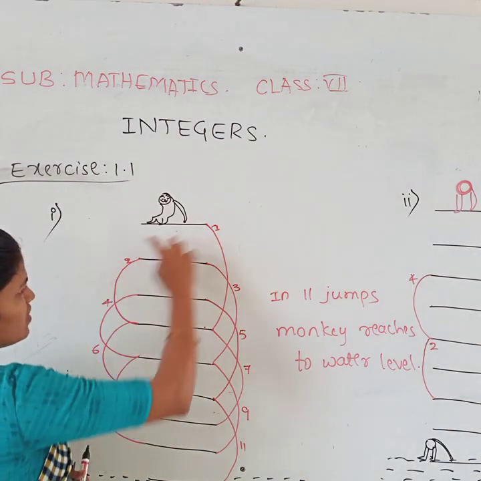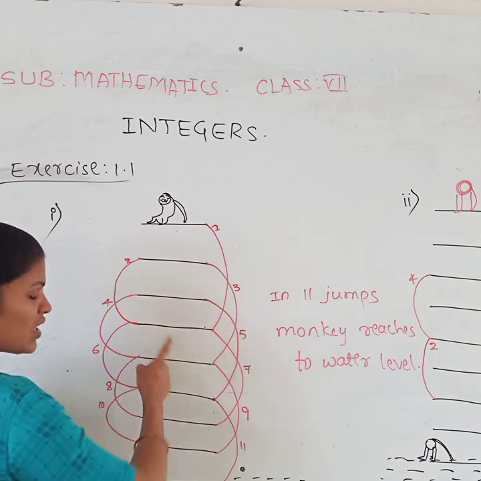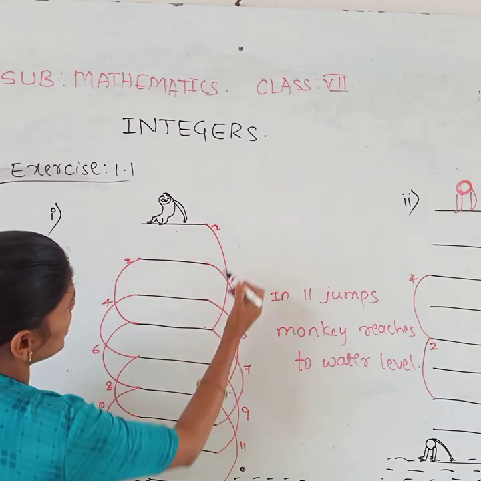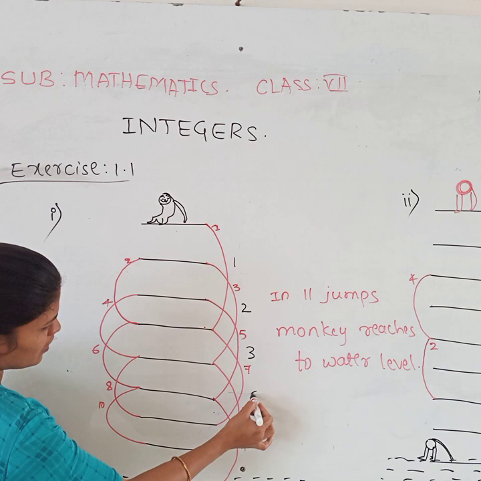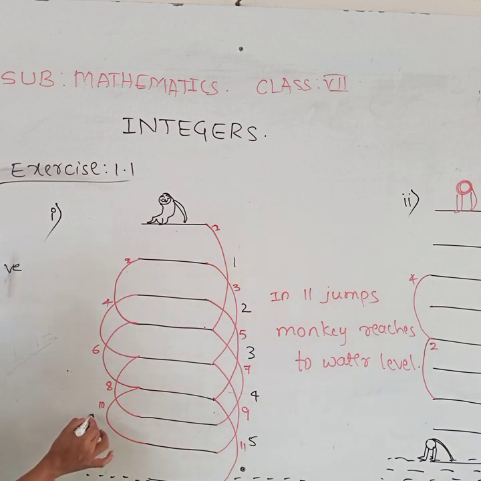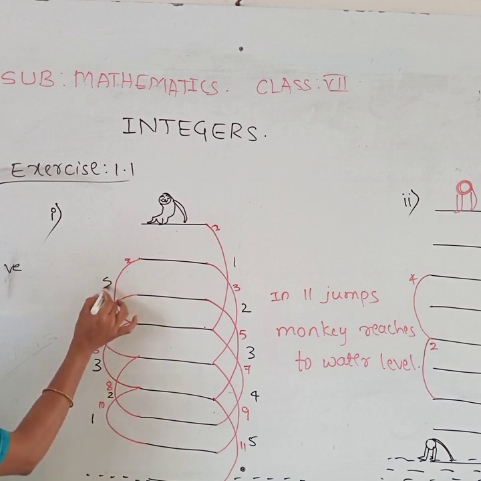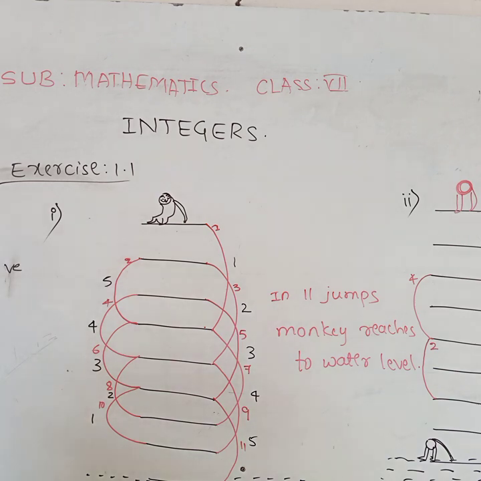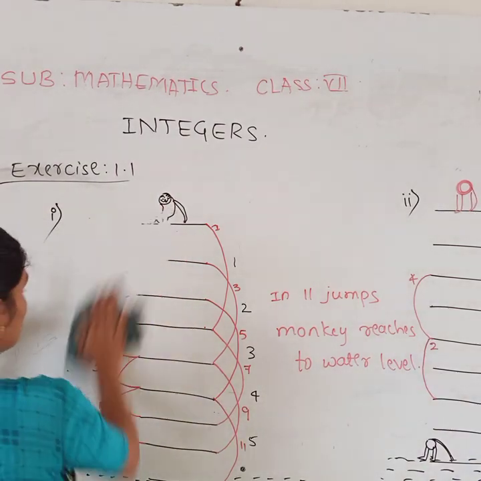Minus 3 means 3 steps down, plus 2, minus 3 plus 2, minus 3 plus 2, like that. How many times minus 3? How many times does it come down? 1, 2, 3, 4, 5 times it comes down. Means minus 3 how many times do we have to take? 5 times. Then plus 2 how many times? 1, 2, 3, 4, 5 times plus 2. Okay. So we just have to represent this condition by using the integers.